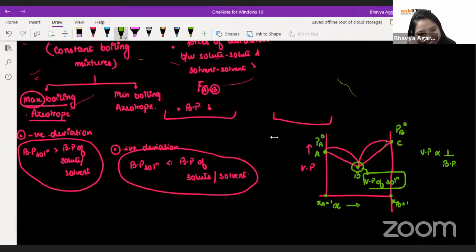Understood? And see, this is the mistake you guys did. You told the answer with respect to temperature, where neither on the x-axis nor on the y-axis was temperature there.